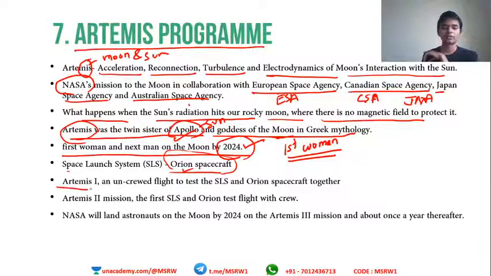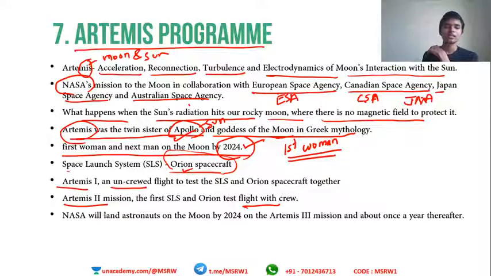Artemis 1. There will be multiple Artemis missions, 1, 2, and 3, just like Gaganyaan 1, 2, and 3. Artemis 1 will be uncrewed, and this will be more like a test flight. In order to prepare for Artemis 3, the main mission, we will have two trial missions. One is Artemis 1, the other is Artemis 2. But in this one, there will be crew, and this is to test the flight of the crew.